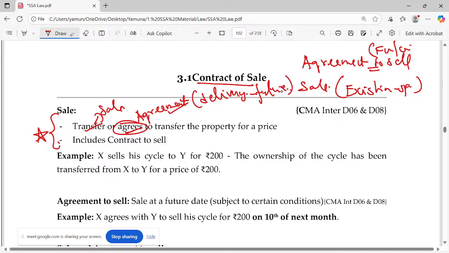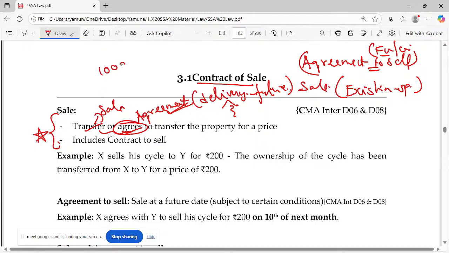Please try to understand. Here, the goods are not in my hand. The ownership which I hold, only I can transfer to you. That's the contract of sale. In the case of agreement to sell, I don't have the ownership. Then how can I transfer? It's not possible. But in this definition, we are saying it's totally different. We are saying that we are going to agree to transfer the property, where delivery will take place in the future.